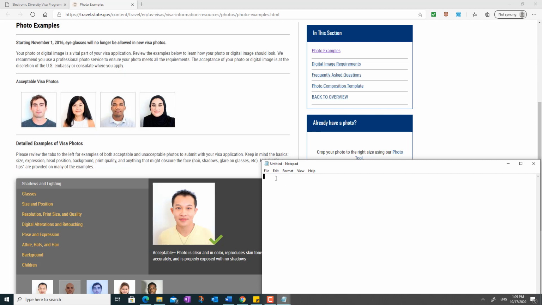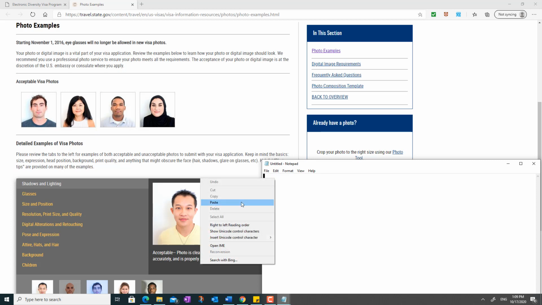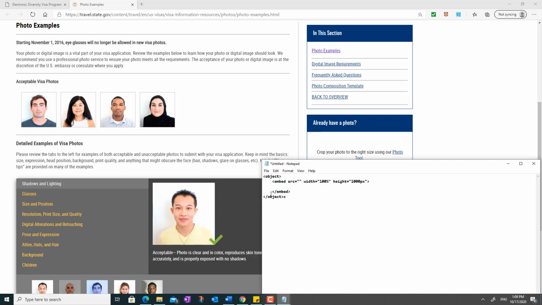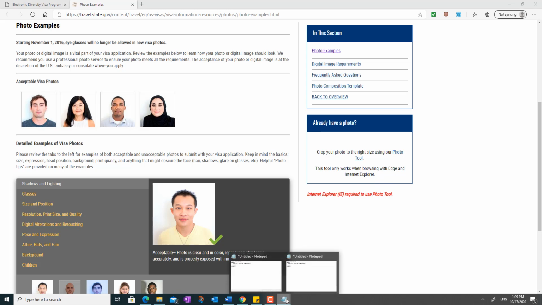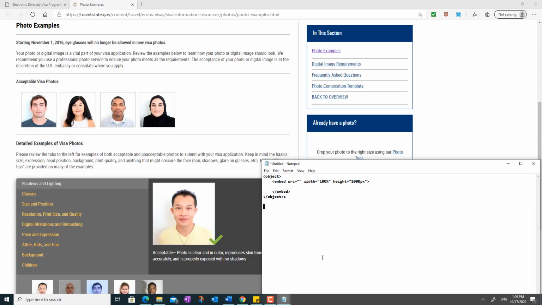I'm going to paste this little HTML code here, and then all you have to do is go inside the website and copy the link. You don't click, just right click and go to copy link. When you copy the link, you go back to the new file you just created, and then you paste it here.